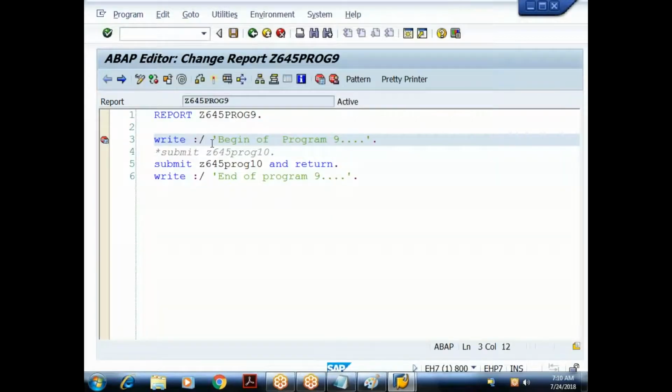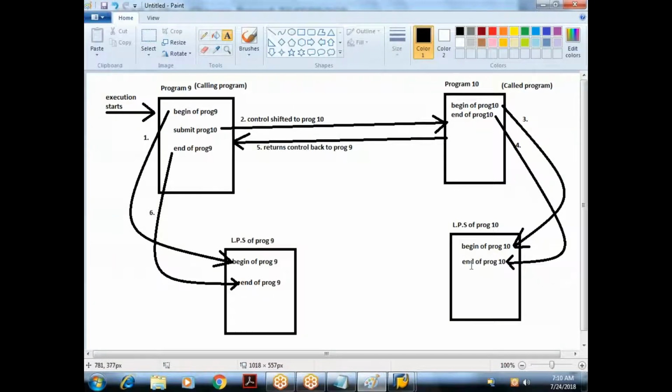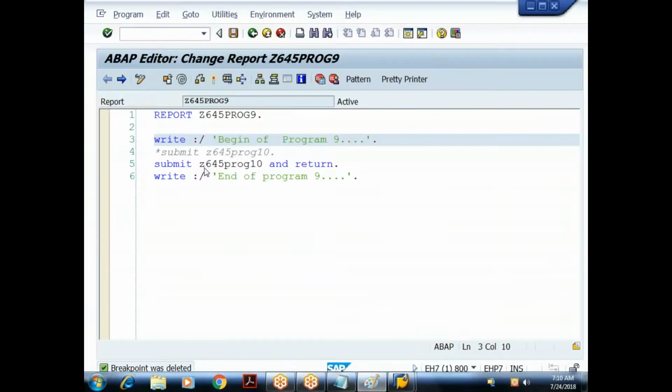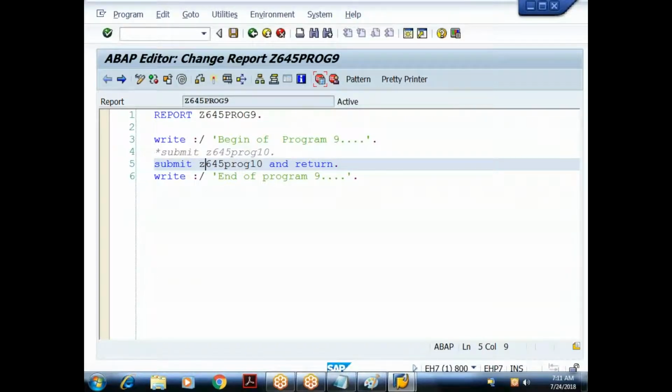So one thing you have to understand is we cannot merge the outputs of these two programs. Each program will have its own LPS, list processing screen. So the understanding should be the submit keyword is used for executing a program from another program. Understood? By default, after executing the target program, control remains in the target program. In order to shift the control back to the calling program, we have to use the addition 'and return' as part of our submit keyword.